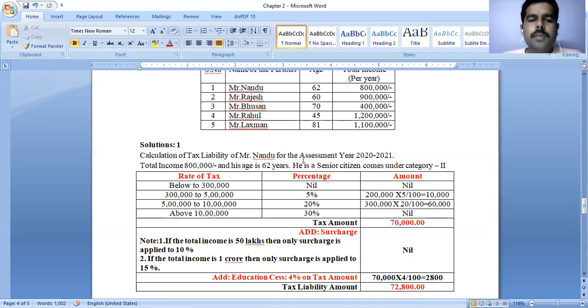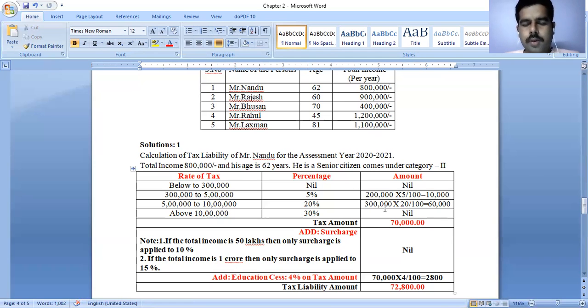You observe carefully in the previous step also, here 5 lakhs to 10 lakhs means the amount should be 5 lakhs. But our total income is 8 lakhs only, so we are writing 3 lakhs only. On these 3 lakhs we need to apply 20%, and that amount is taxable.